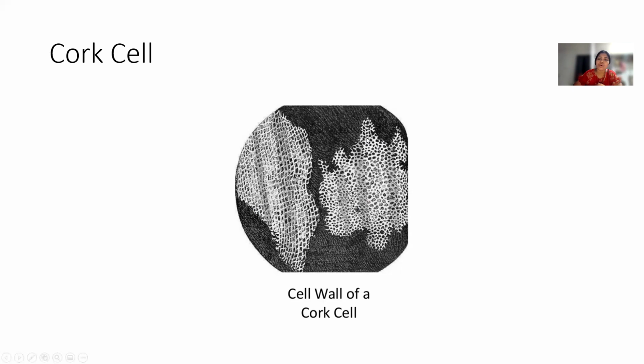So all these observations led to the general cell theory of organisms. What was that? All living organisms are made up of cells, and the cell is the structural and functional unit of living organisms. We can take an example of a wall. A wall is made up of so many bricks. Similarly, our body is made up of cells.